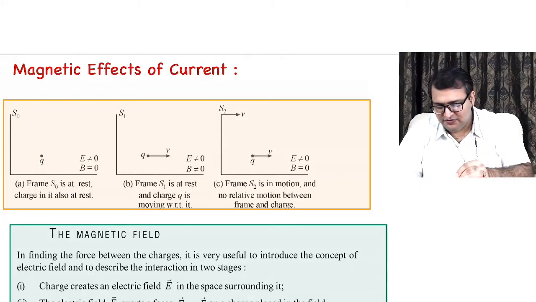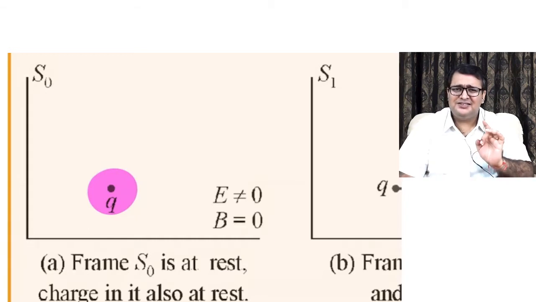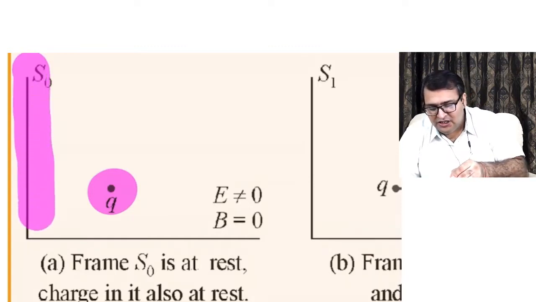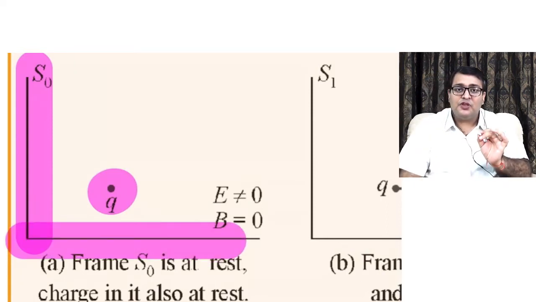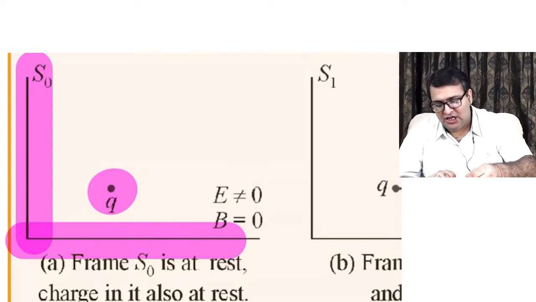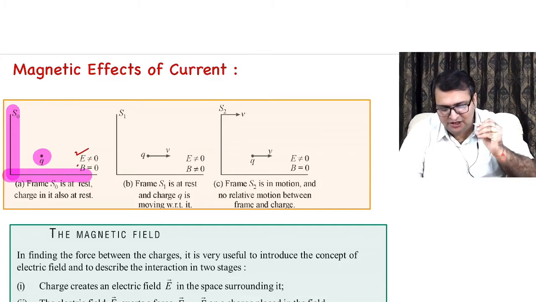Now let's focus on the charge over here. Now this charge is at rest. But sir, motion and rest are relative terms. So whenever you're defining rest or motion, first of all, you should define a reference frame also. Absolutely yes. So we will see that with respect to, in the frame of this S0, the charge is at rest. When the charge is at rest, it will produce only an electric field. So this charge produces an electric field, but it does not produce what? A magnetic field. Yes, so the magnetic field is not produced.